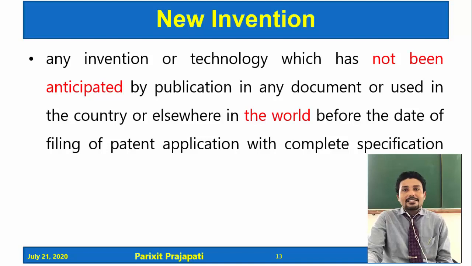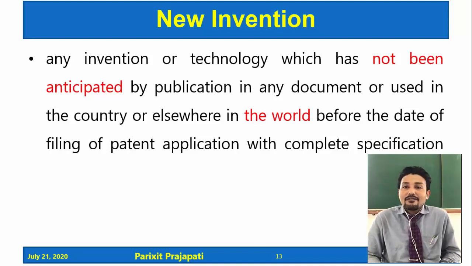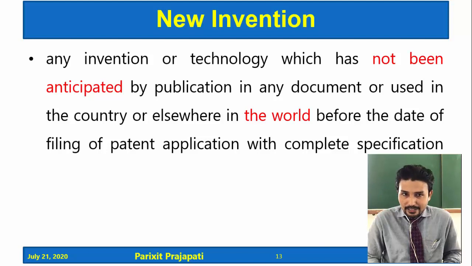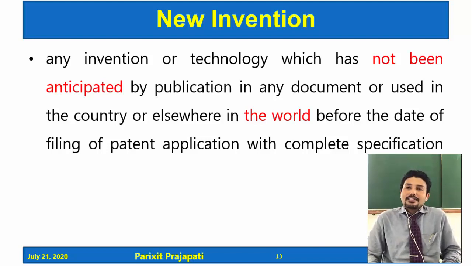What is a new invention by definition? Any invention or technology which has not been anticipated by publication in any document, or used in the country or elsewhere in the world, before the date of filing of the patent application with the complete specification. Now try to understand this definition.